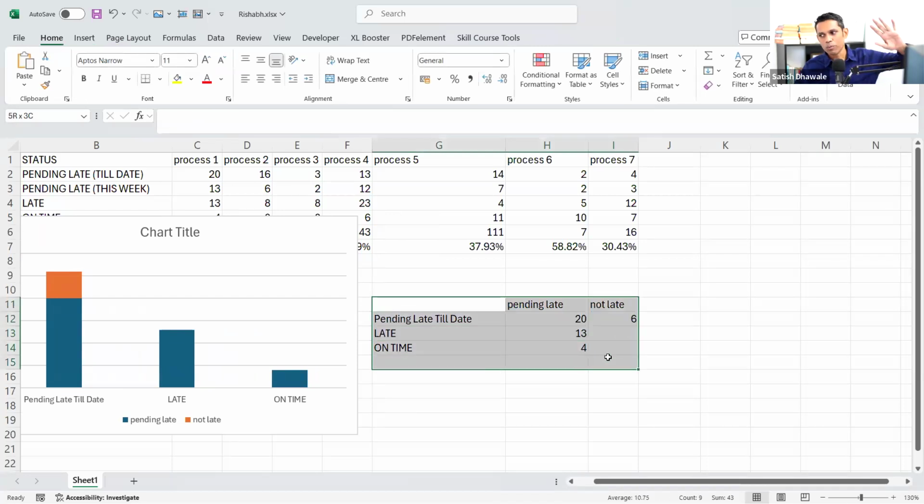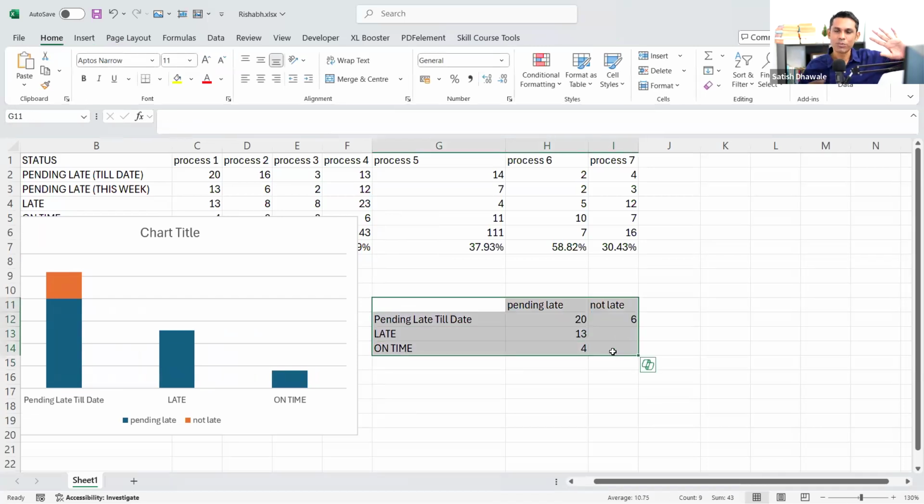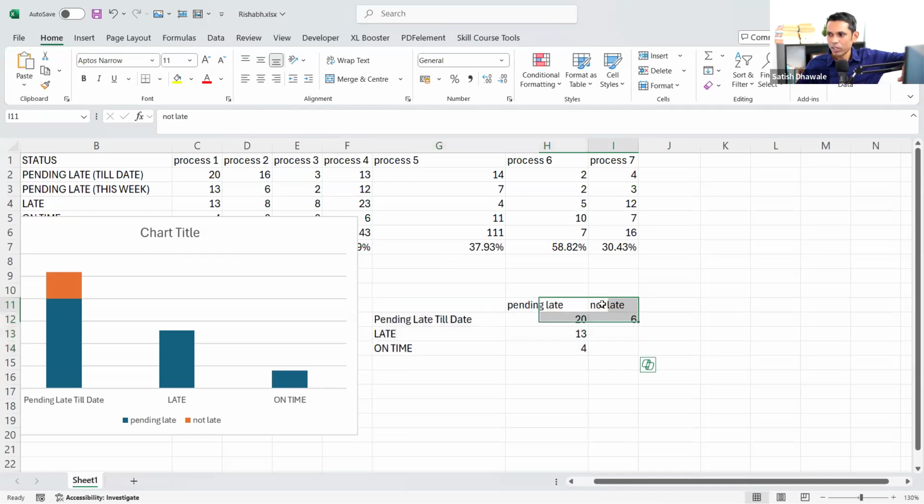See, the normalization and data structure is very important in order to get proper pivot reports and proper visualization of your data. A lot of the time, guys, the data is not arranged or structured in a way that the chart can represent properly. So this is the way you have to put your data now. I have put down my data in a proper way, and that's why I'm getting the pending bar.